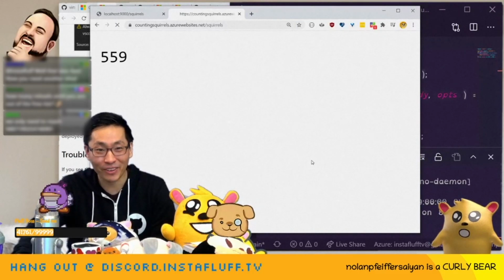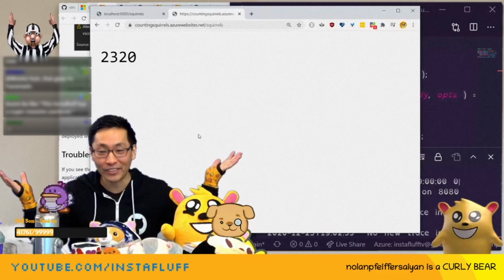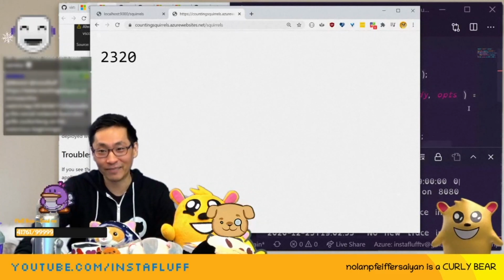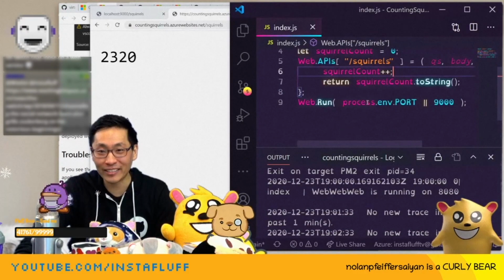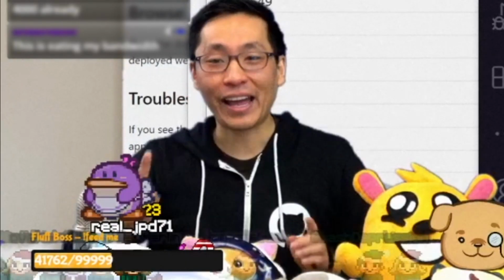We gotta get to 1,000, right? Gotta get to 1,000. We're over 1,000. Wow. This is how you can create a counter on an Azure web service. How many lines of code is this? It's 9 lines of code. Look at that.